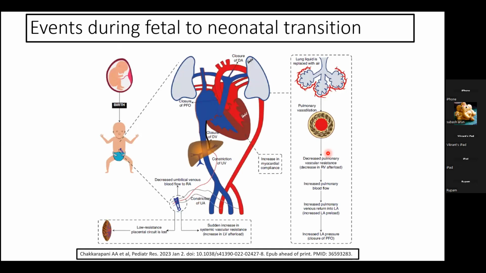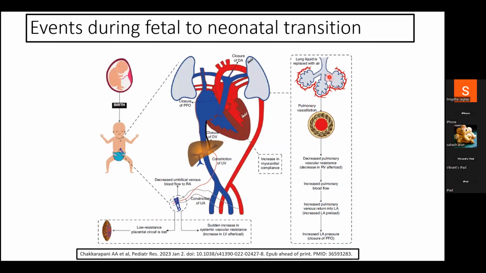So the two most important events that transit the fetus to neonatal transition are the magical breaths taken by the newborn in the form of the cry that we all love to hear, and the clamping of the cord, which suddenly increases the systemic vascular resistance in the fetus.